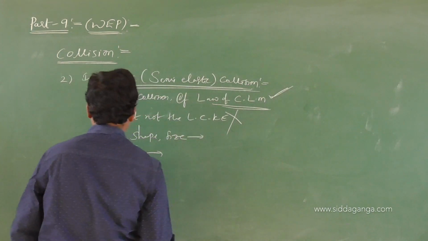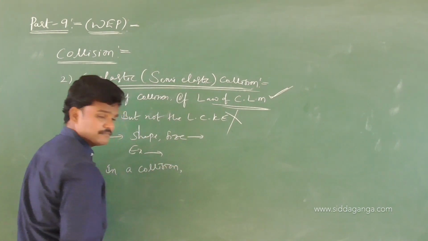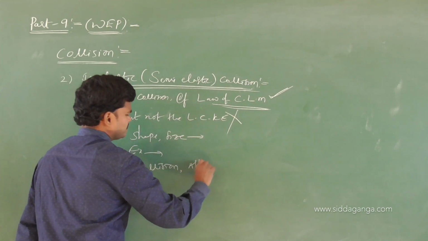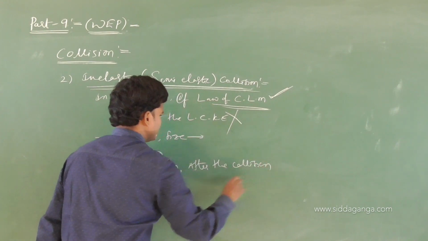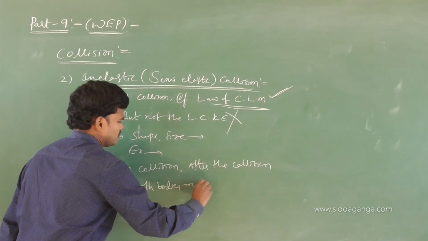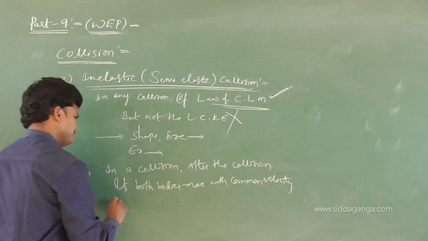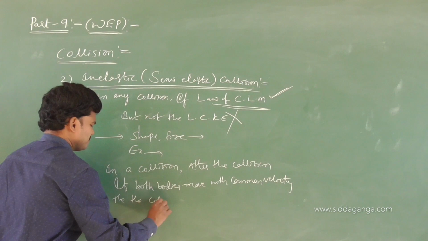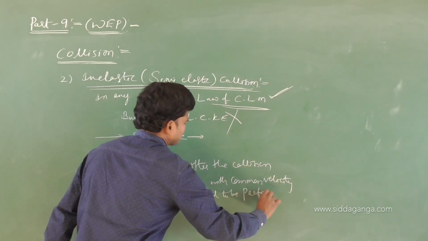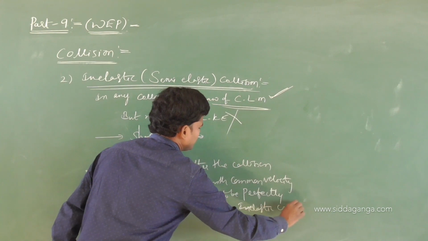Okay, and see one more in this. In a collision, after the collision, if both bodies move with common velocity, then the collision is said to be perfectly inelastic collision. See, I have written some words here.